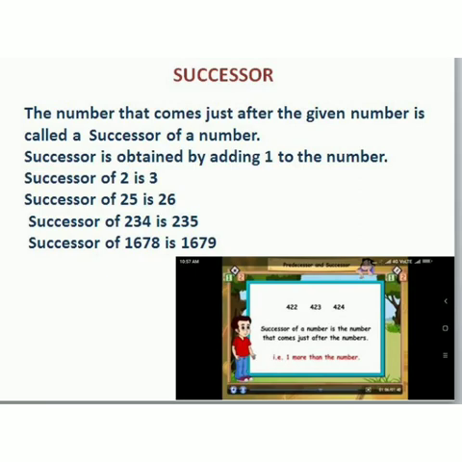Next, successor. The number that comes just after the given number is called the successor of a number. Successor is also obtained by adding 1 to the number. Successor of 2 is 3, and successor of 25 is 26, and successor of 234 is 235, and the successor of 1678 is 1679. Here the successor of 422 is 423, and the successor of 423 is 424. Hope you understood clearly about successor and predecessor.